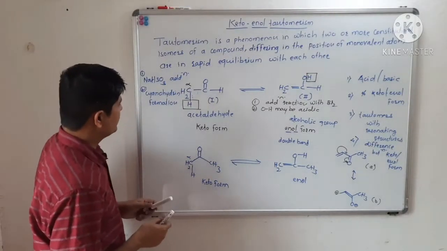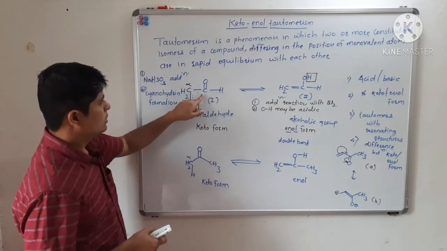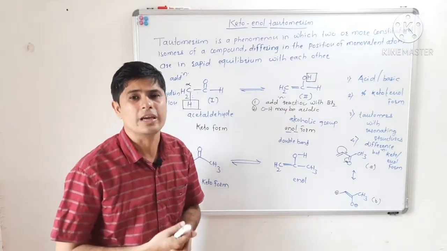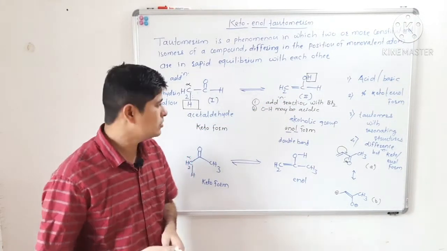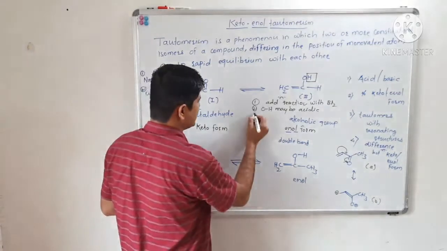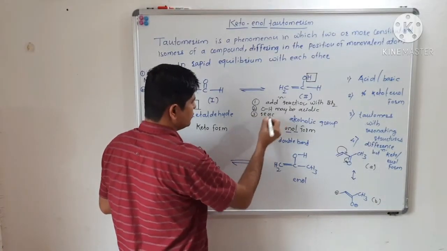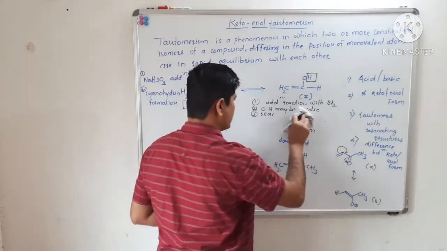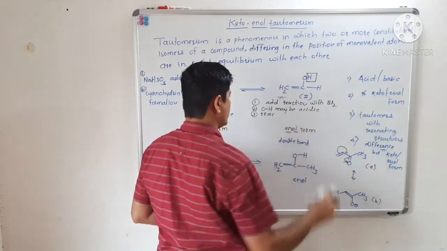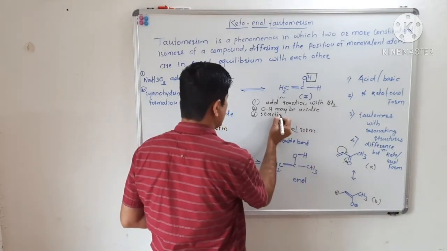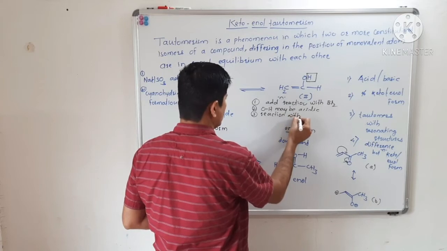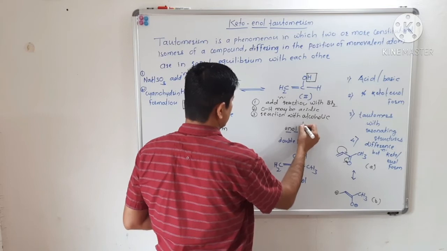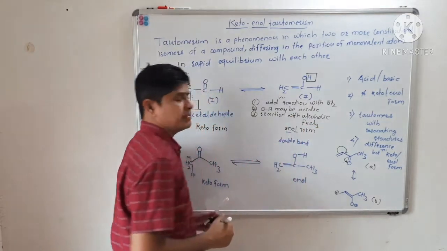Also we can say the enolic form can undergo reaction with alcoholic FeCl3. Enolic form can undergo reaction with alcoholic FeCl3.